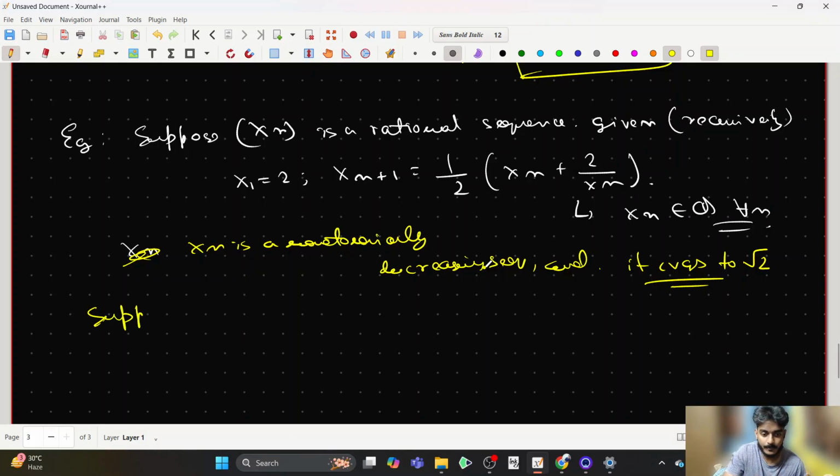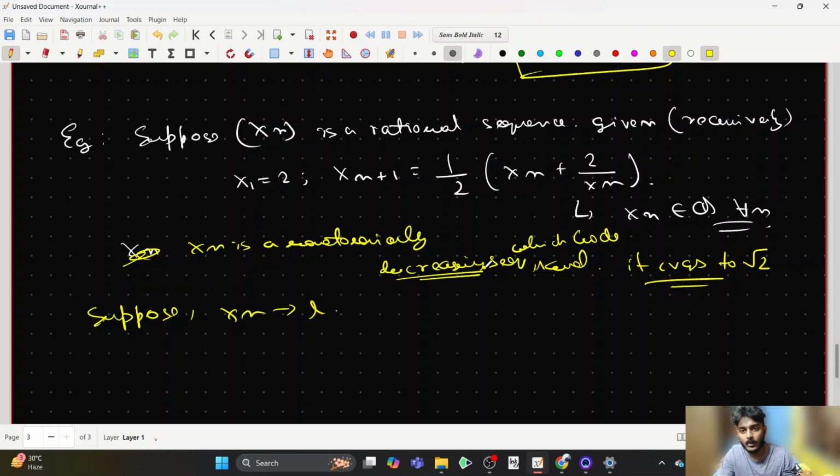Suppose xn converges to some L. Okay, it's a monotonically decreasing sequence which is bounded. So the same proof will work, but in this case the sequence must converge to its infimum by the same set of steps. It's quite easy to observe, right? Suppose xn converges to L, but that immediately means that xn plus 1 will also converge to L, right? There's nothing problematic in that.